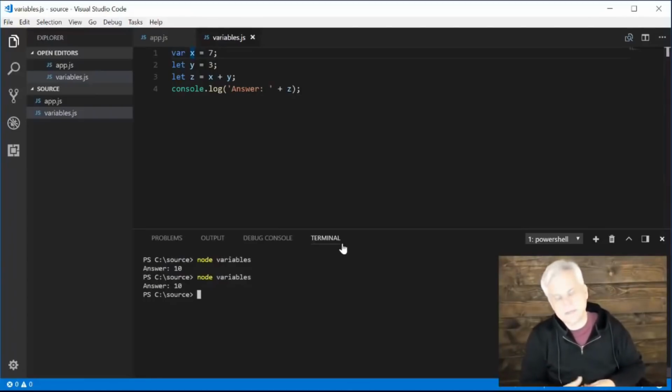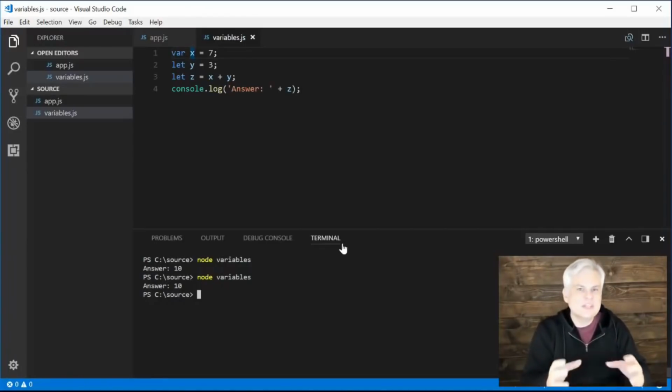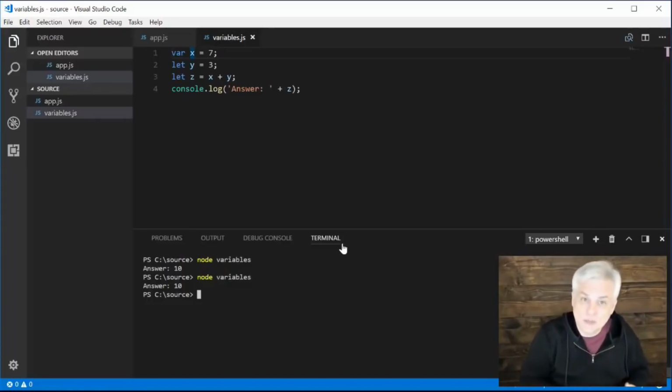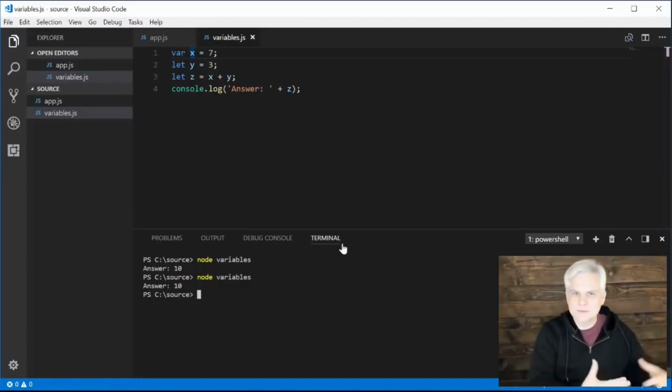I guess there's two ways to kind of explain it at this point. The first is that its usage is very nuanced. It does stuff that somebody new to JavaScript may not anticipate the ramifications of until it's too late and there are problems in code. We'll talk about the var keyword and how it relates to scope and so on in an upcoming video, but we need to introduce some more concepts before we can get to the point where that discussion is even interesting, okay?